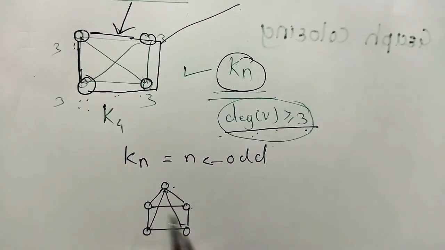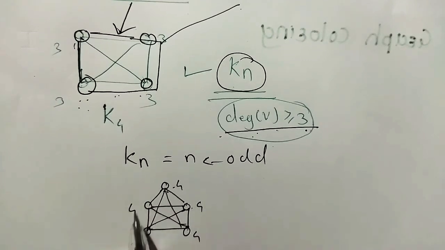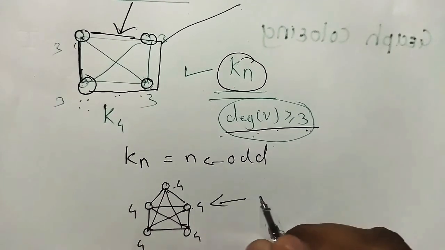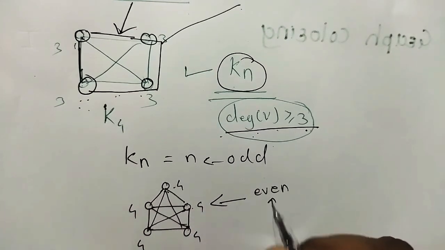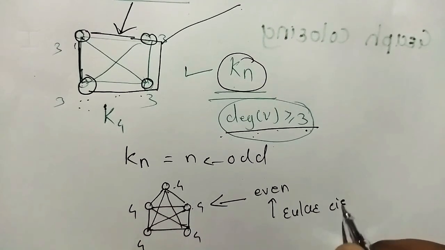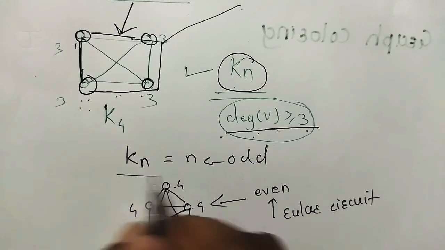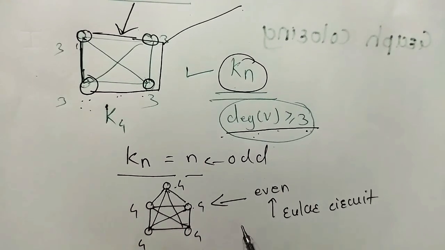Here each vertex has degree 4, 4, 4, 4, 4. If all the vertex degrees are even, this is nothing but an Euler's circuit. For Kn, if n is odd, here n equals 5, this is a K5 graph, then it is an Euler's circuit.